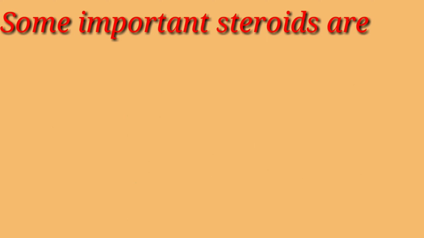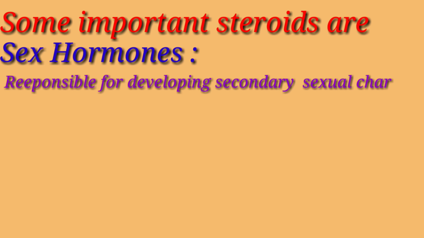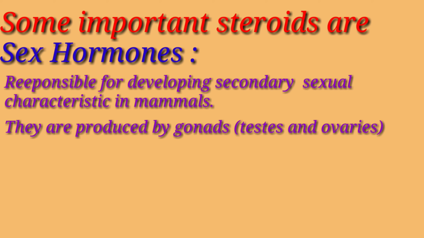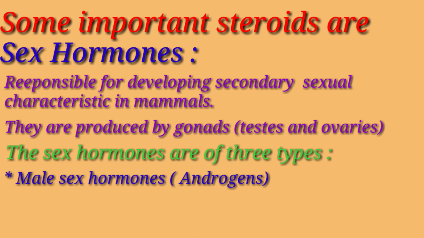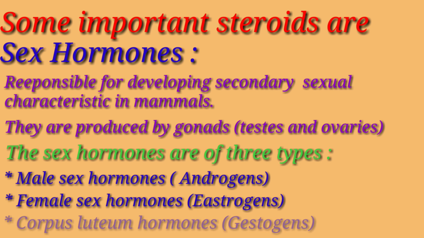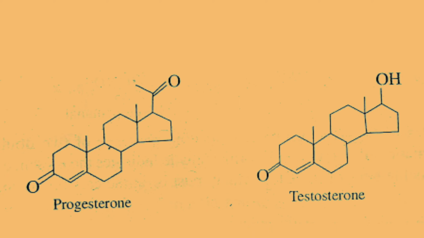Then another important steroid that we'll study is sex hormones. Sex hormones are responsible for developing secondary sexual characteristics in mammals. They are produced by gonads. The sex hormones are of 3 types. Male sex hormones, that is androgens, female sex hormones, that is estrogens, and corpus luteum hormones, that is gestogens. Progesterone is an important female sex hormone which is derived from testosterone, the main male sex hormone.